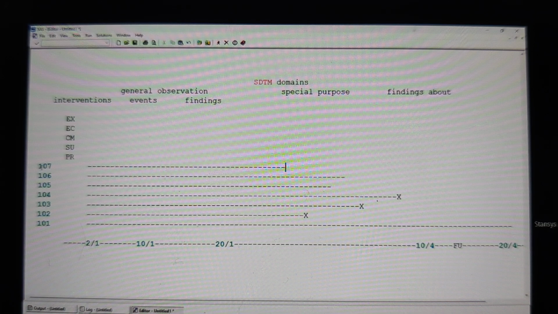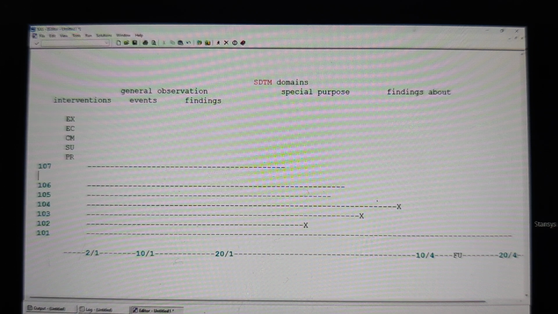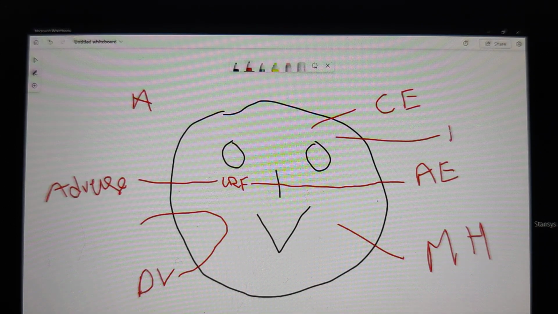Then, is he leaving because of an adverse event, and when? Because of death or an automobile accident, his own consent, protocol deviation, or because he met the endpoint? Why he is leaving and when he left the study, I'm going to collect all that information. Now that information we are going to put into a data set called disposition, a very, very important data set. Disposition means when the subject is disposed from the study, and why.